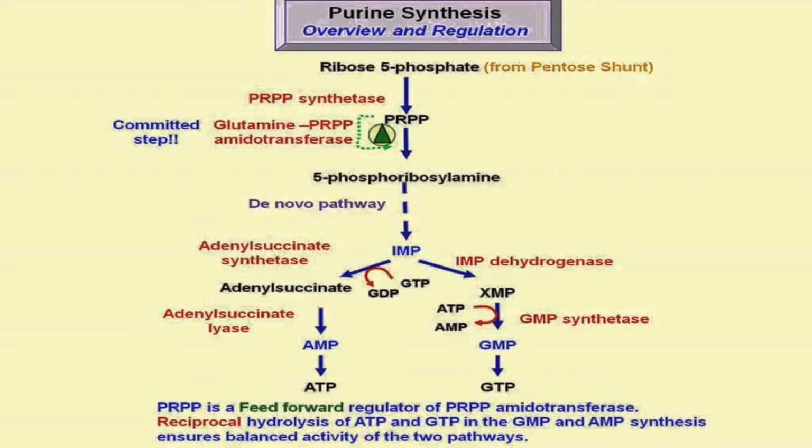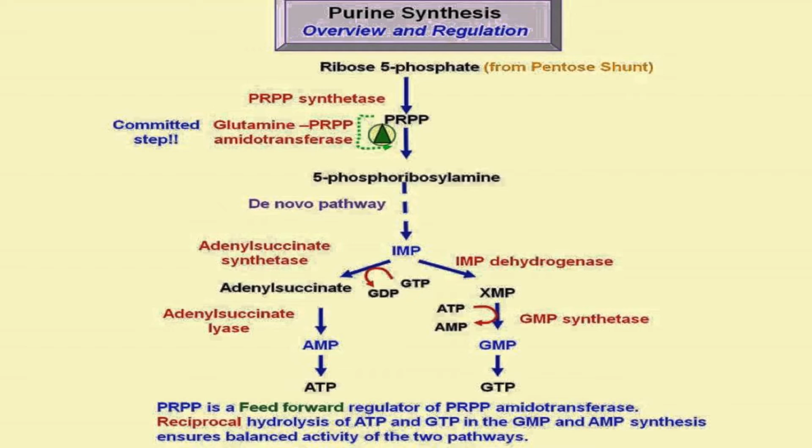Here you can see this very clearly, that it starts from the ribose 5-phosphate and then PRPP amidotransferase, 5-phosphoribosylamine, de novo synthesis to the IMP, inosine monophosphate. What is inosine monophosphate? It is hypoxanthine, ribose and phosphate.